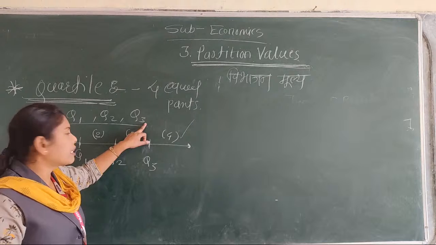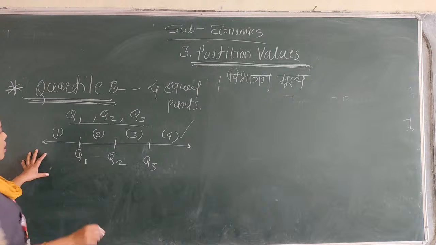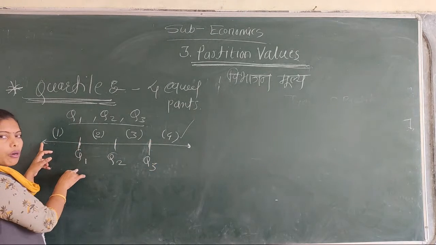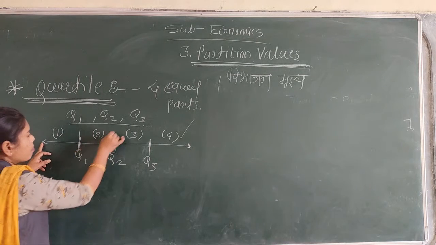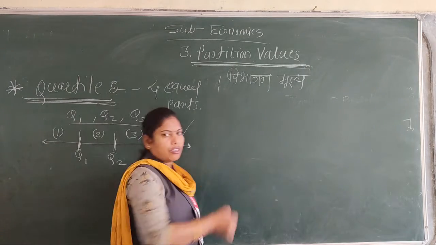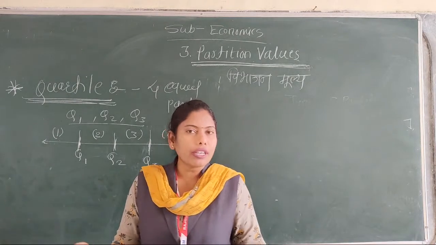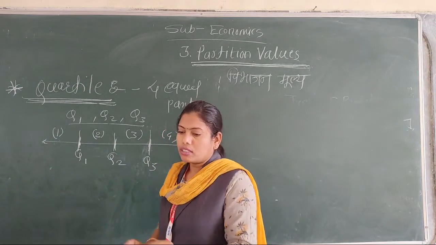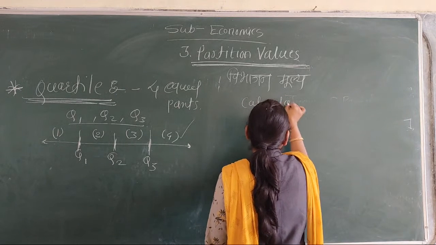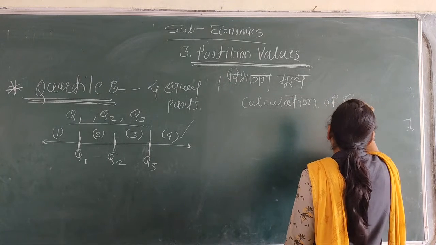Suppose this is the whole set of observation with Q1, Q2 and Q3, divided into 4 equal parts: part 1, part 2, part 3 and part 4. Now discuss another important point about quartile, the calculation of quartile.